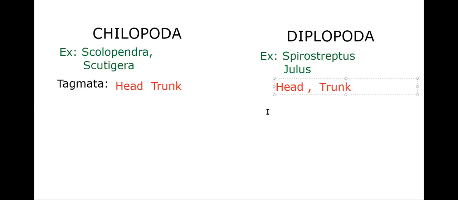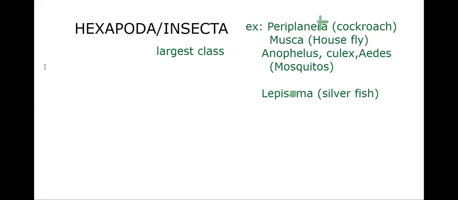And finally, the basic body division we'll find in Hexapoda, that is tagmata. Tagmata means body division, which is what we have seen from the beginning. In case of insecta, the basic body division is head, thorax, and abdomen. This word is used only for phylum Arthropoda.